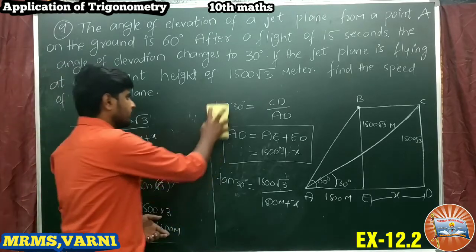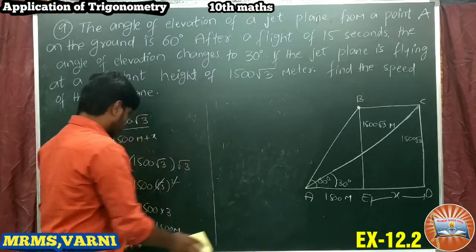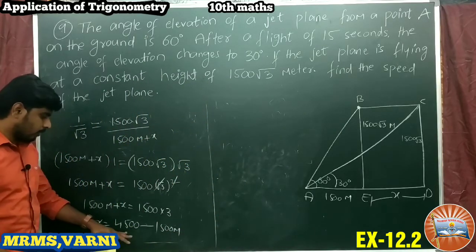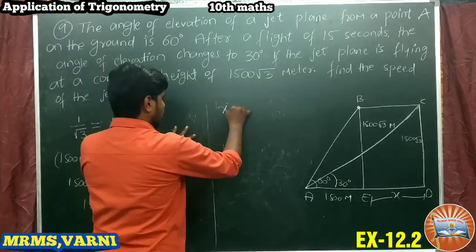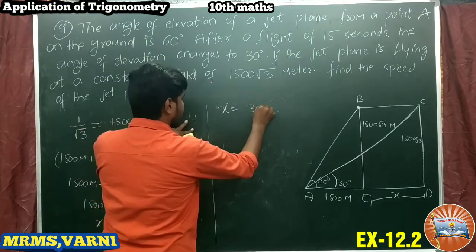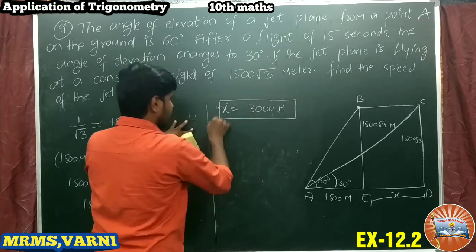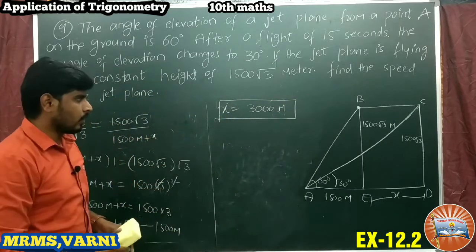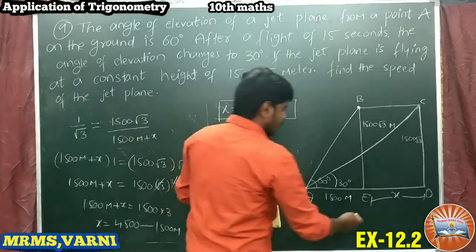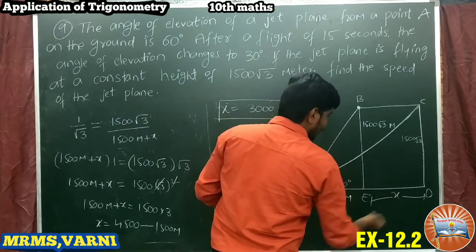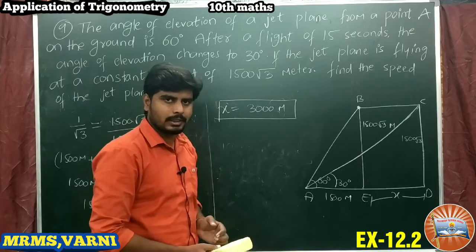Subtracting 4500 minus 1500, we get x equal to 3000 meters. This is the distance between E and D. So the jet plane traveled 3000 meters.